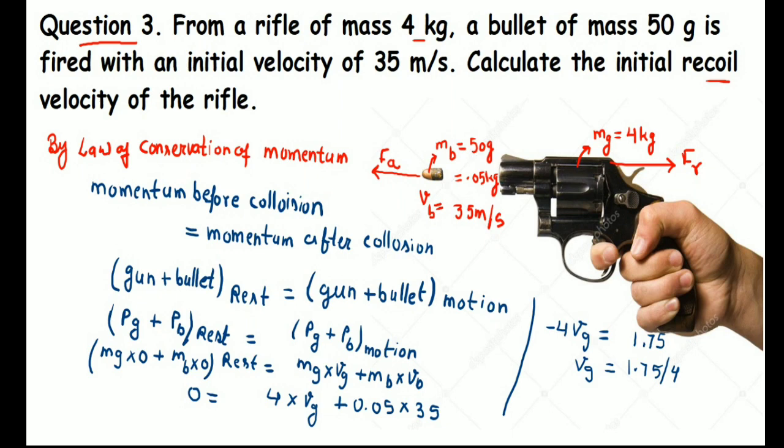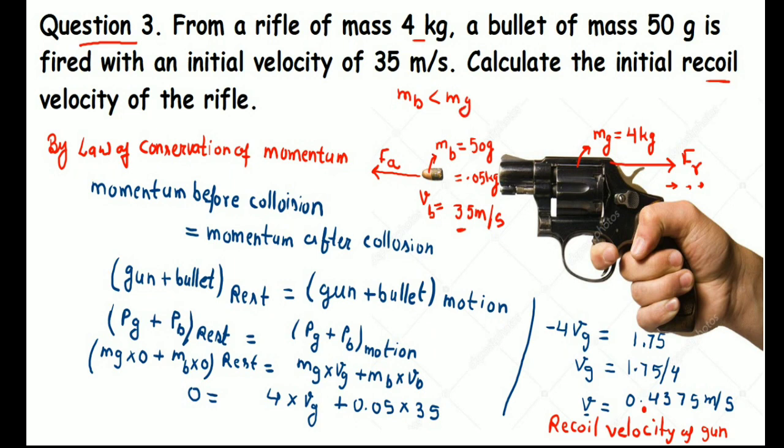Now V of G we can transpose and solve: 1.75 divided by 4. Now what will be the answer? The velocity of the gun will be equal to 0.4375 meter per second. And what is this? This is the recoil velocity of a gun. And what is recoiling? Recoiling means moving in the backward direction. Correct? So when a bullet moves in the forward direction, the gun will move in the backward direction.